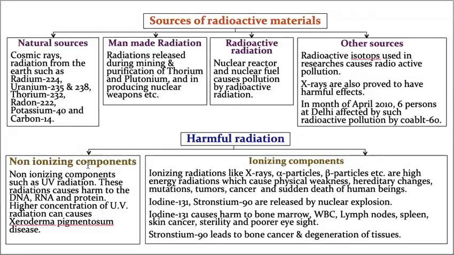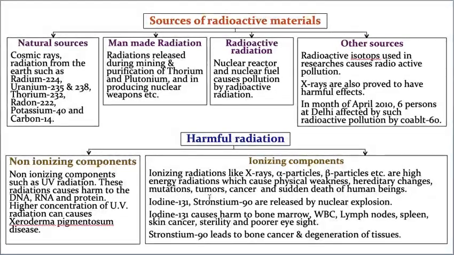A higher concentration of UV radiation can even cause xeroderma pigmentosum disease. Whereas ionizing components include X-rays, alpha particles, beta particles, etc. They are high energy radiations which cause physical weakness, hereditary changes, mutations, tumors, cancer and sudden death of human beings.